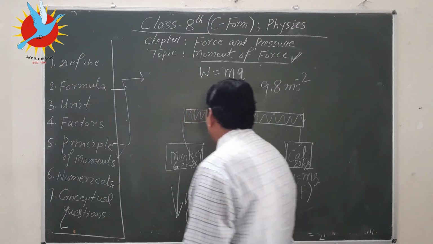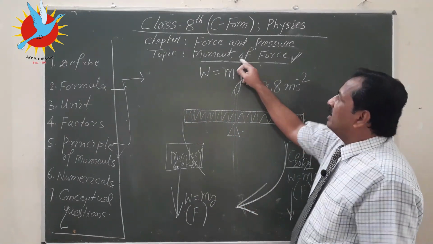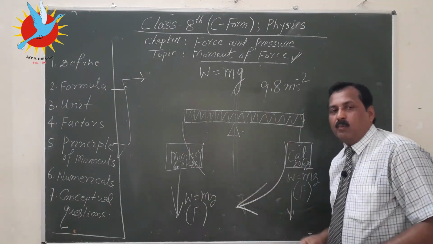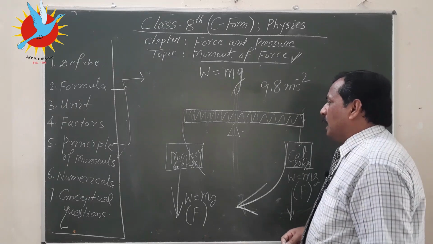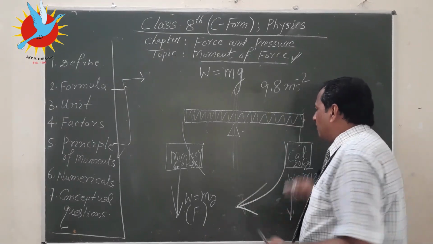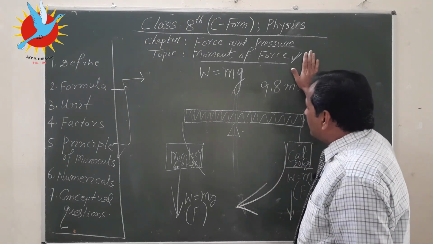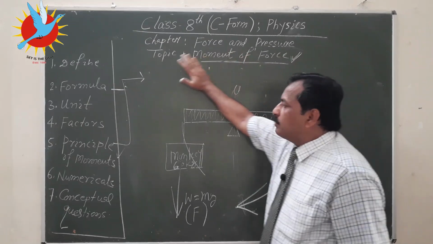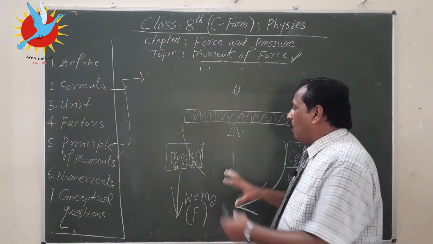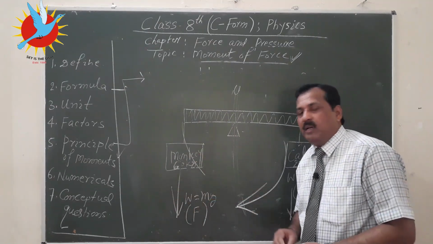This means one force causes an anti-clockwise moment of force and the other causes a clockwise moment of force. There are only two forces, one anti-clockwise and the other clockwise. In this context, the principle of moments states that the total clockwise moment will be equal to the total anti-clockwise moment.